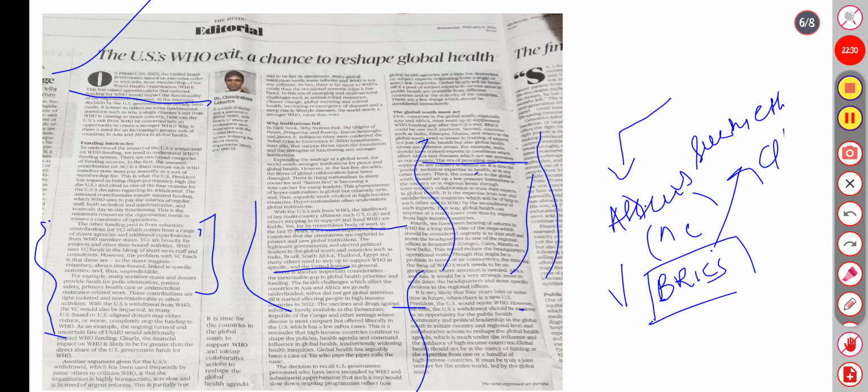Global South countries have an opportunity to improve their conditions, pull together, work together, and reshape the global health agenda through collaborative action. Expertise from a handful of high-income countries must be truly joined to lead the entire world, led by the Global South. Global South means countries that are in the developing stage.